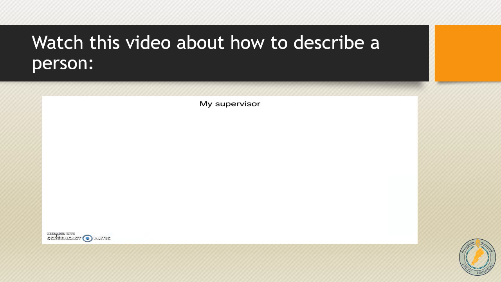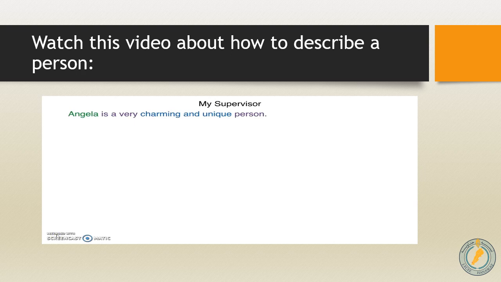Now let's start writing our paragraph using the information we have. For sure, we have to start our paragraph by a title. Do you think the title is correct? It's not correct, because in the title every word should be capitalized. So we have to capitalize the S in supervisor. So my supervisor, the M is capitalized and the S is capitalized.